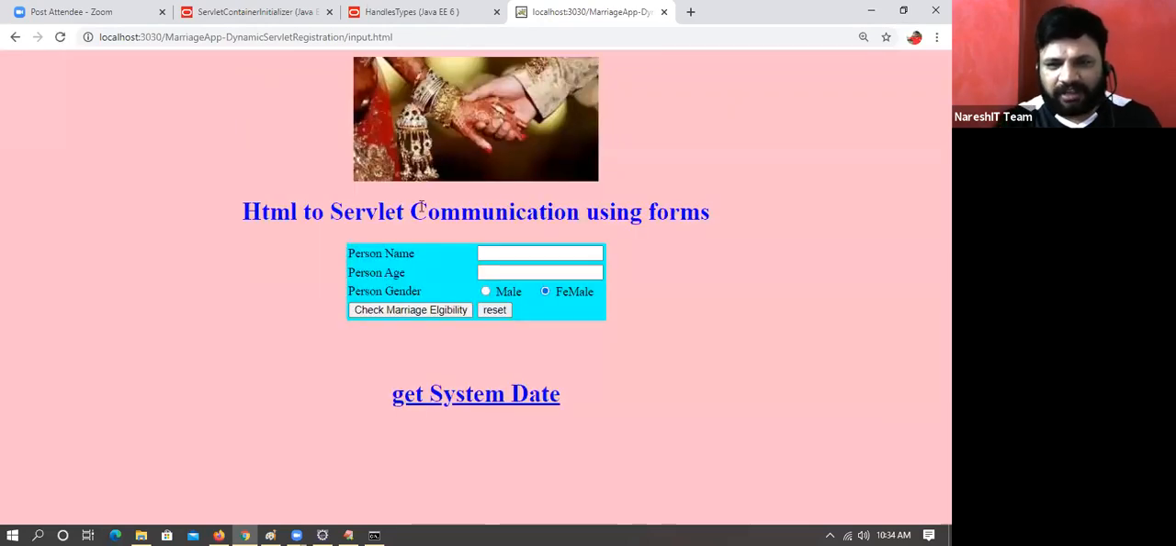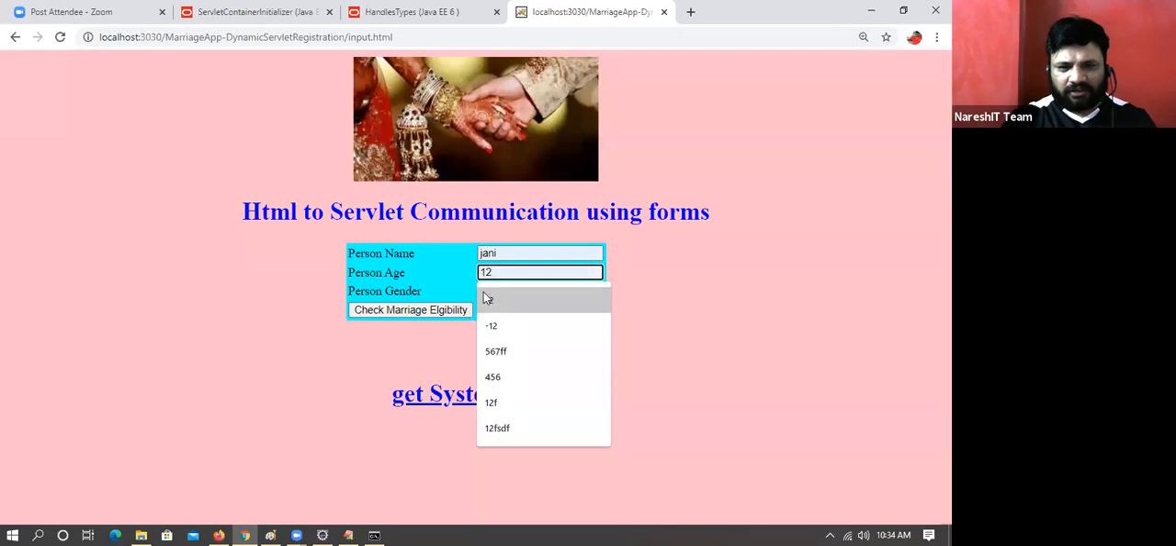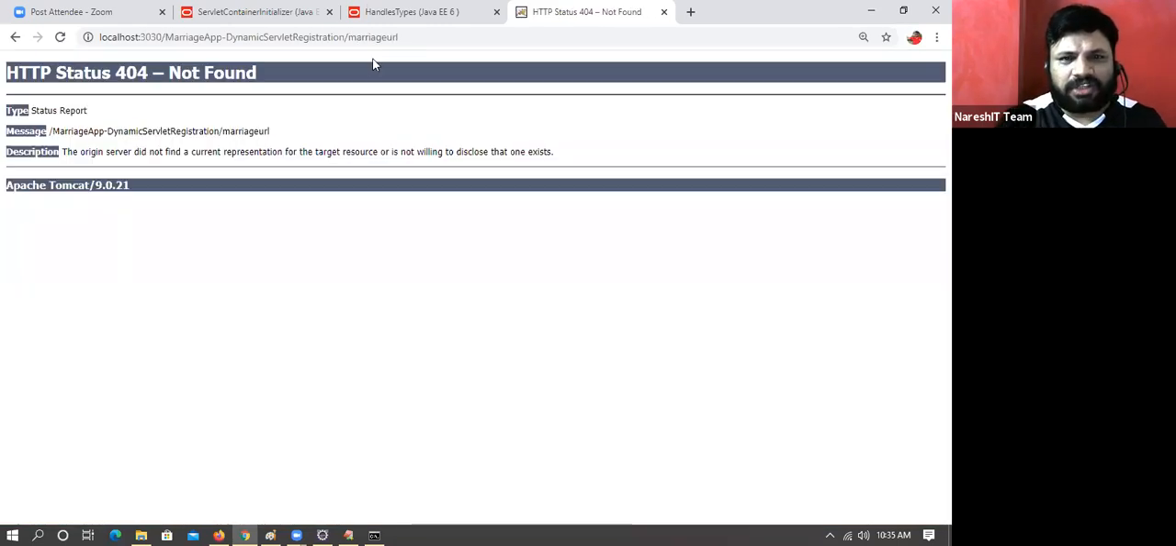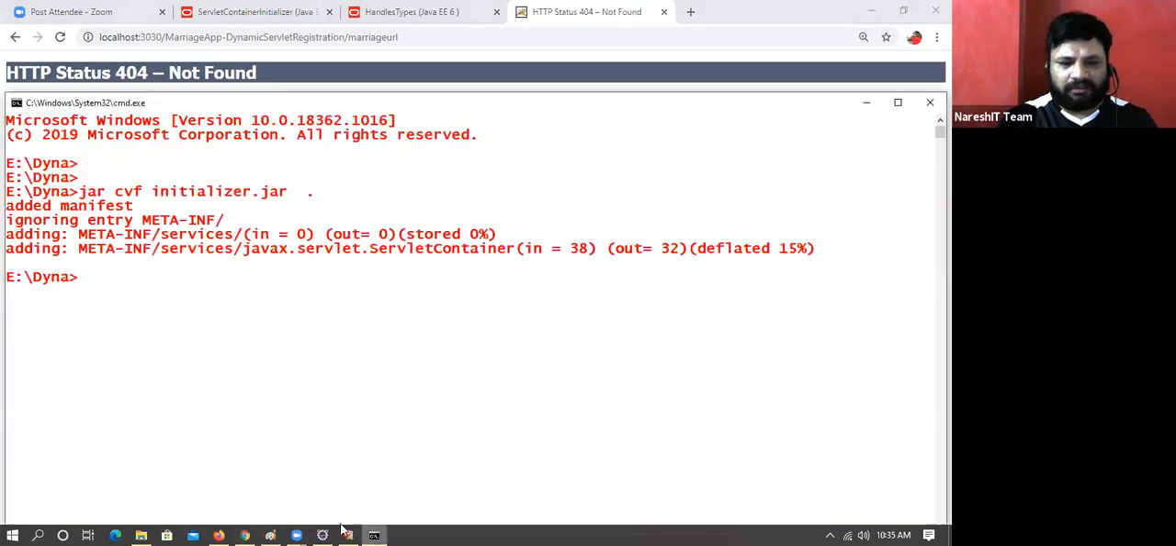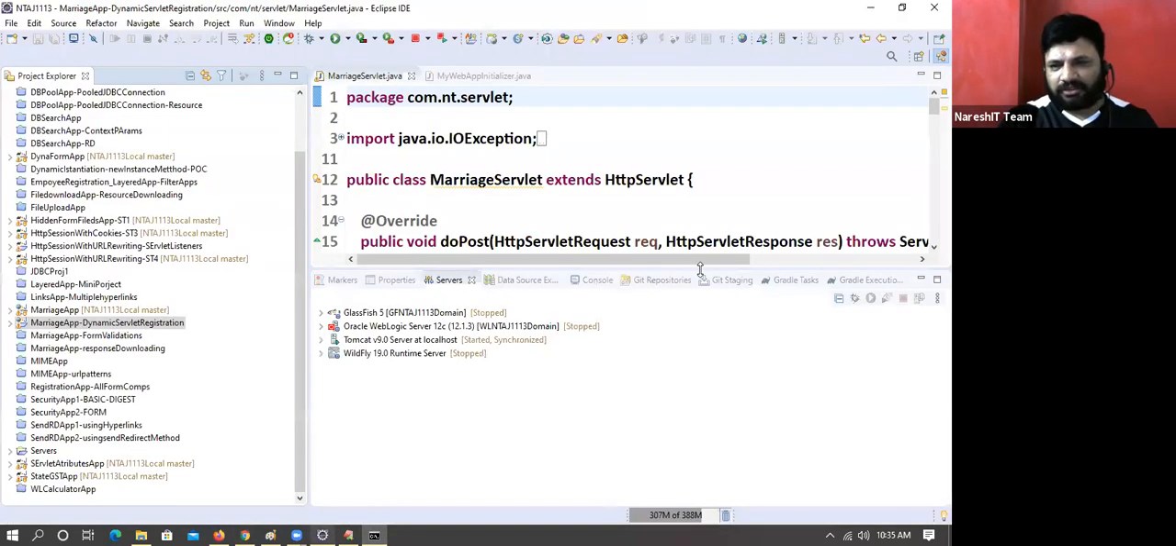When the web.xml approach is used, understanding my point there. Okay. If you want, only for knowledge's sake, for this dynamic registration, I can take web.xml, that's not an issue at all. See this: Jani, age 12, male gender, check marriage eligibility. Marriage URL is not happening. One minute.